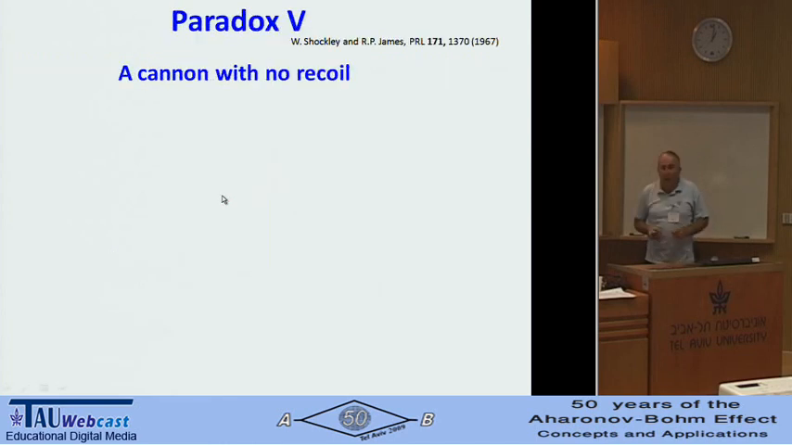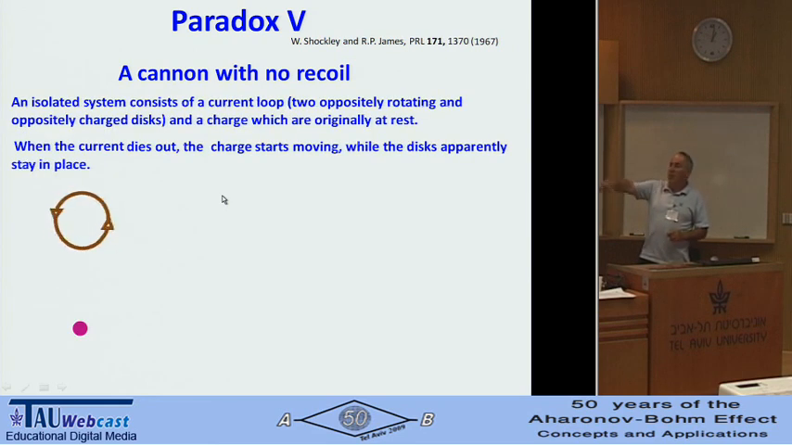Okay. One more paradox, very quick. It's a related one. A cannon with no recoil, an old paradox. If we have this current loop, which I was talking about, let's say made of two charged disks rotating in different places, and then later we put some friction between them so they stop. When they stop, there is an electromotive force, and we will have an electric field outside, which will kick this particle out.